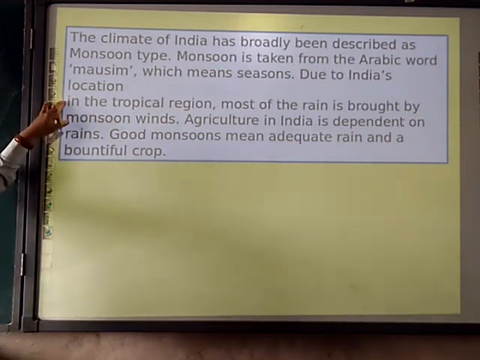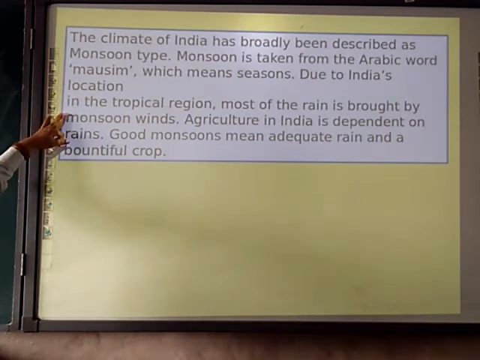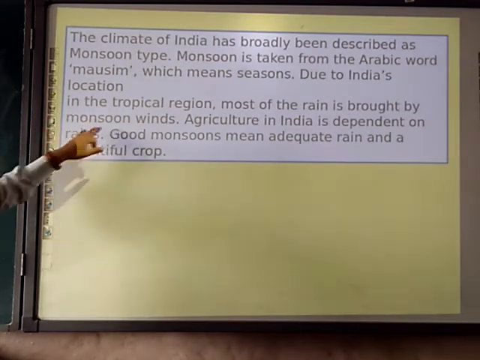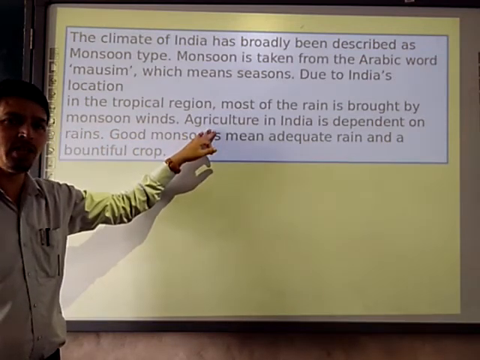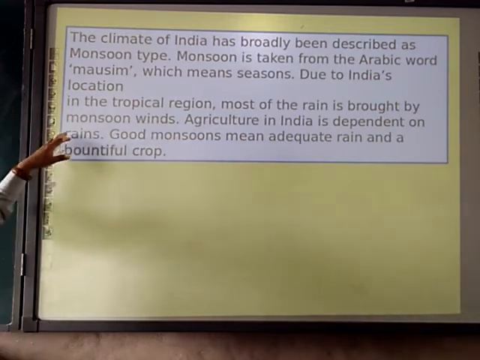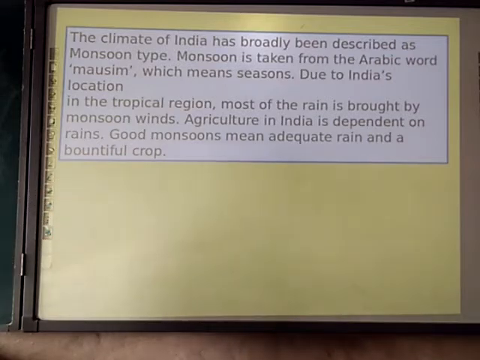Due to India's location in the tropical region, most of the rain is brought by the monsoon. And it is very important because it helps in agriculture, and India depends on the rains. Good monsoon means adequate rain and a bountiful crop.